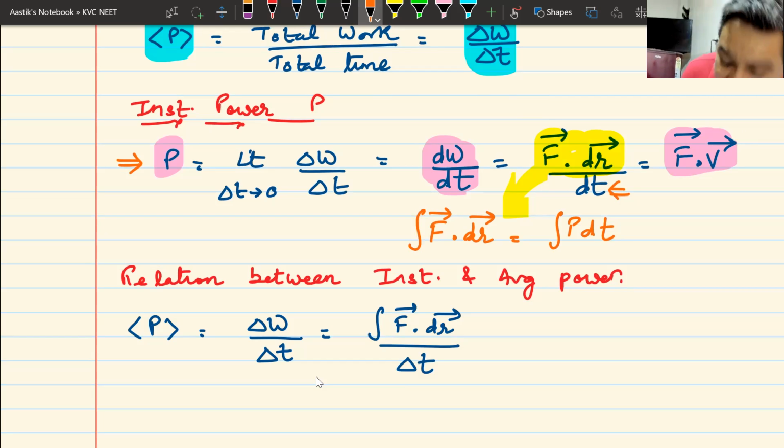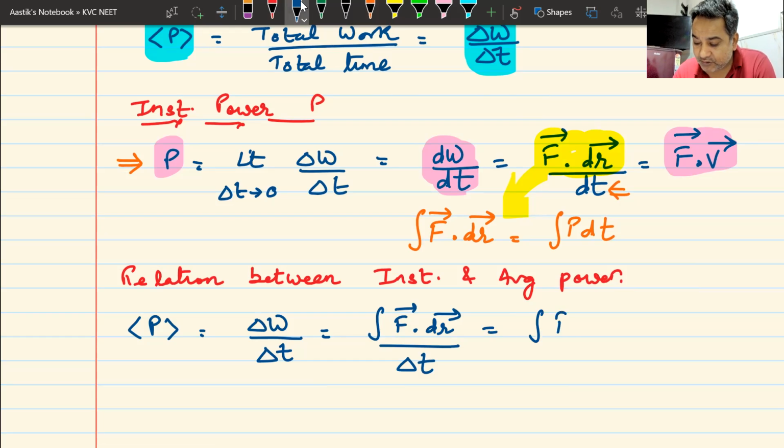Do we understand this? I just substitute the value here. So this will be integral of p dt divided by total time. Instead of writing total time as delta t, I can write it as integral of dt, just to make things look a bit difficult.